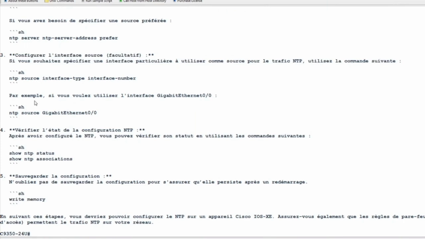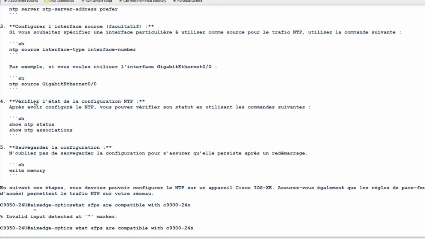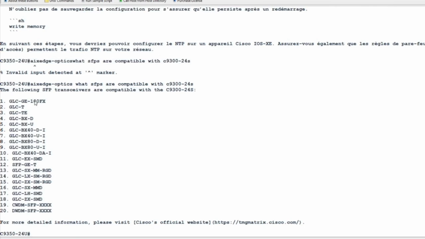Let's ask something regarding the optics. Okay, so we got our answer. We asked what SFPs are compatible with 9300-24S, and we got a list of compatible optics. If we want, we could ask a more specific question, like whether a specific optic, by its PID, is compatible with C9300-24S. But okay, let's move on.